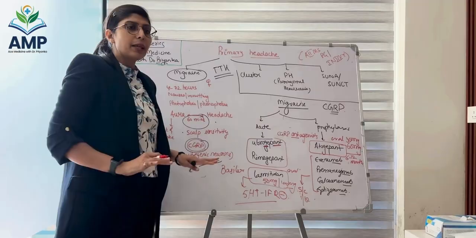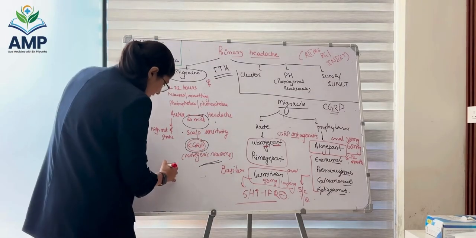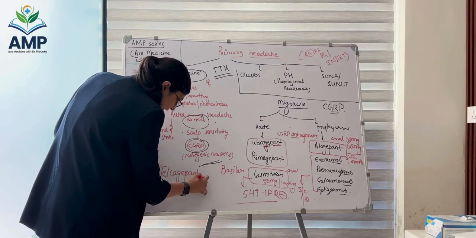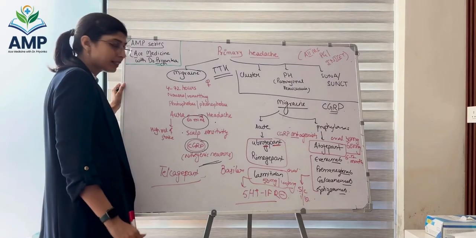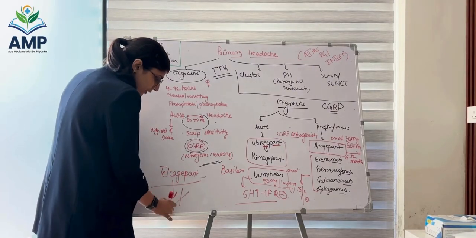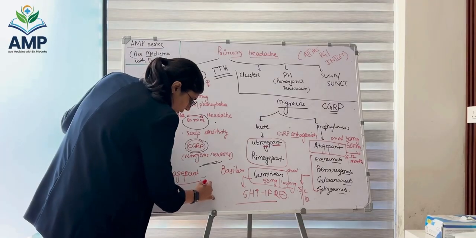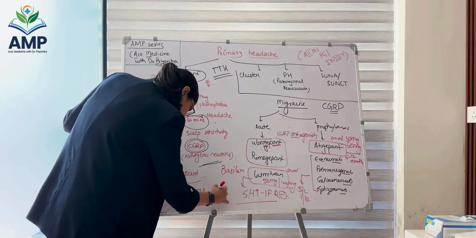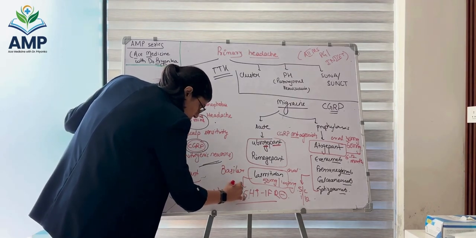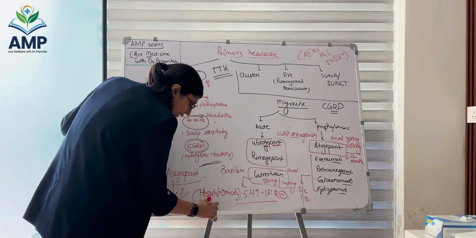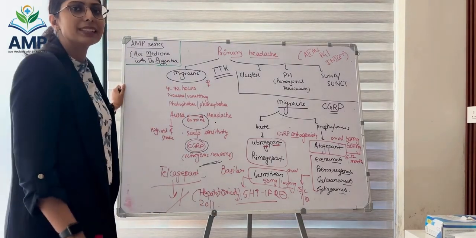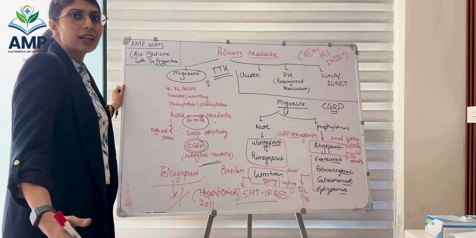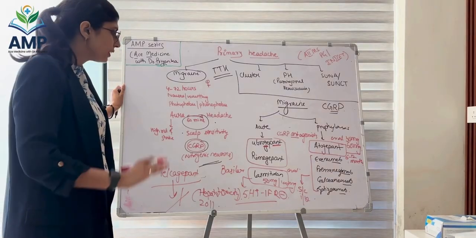Earlier in AIIMS PG, there was one drug that was usually asked, telcagepant. As the name suggests, it was also a CGRP receptor antagonist, but this drug is banned because of its hepatotoxicity, banned in 2011. Lots of participants in the study in which telcagepant was used ended up having severe transaminase elevation or raised LFTs, and that's why it was not formulated.